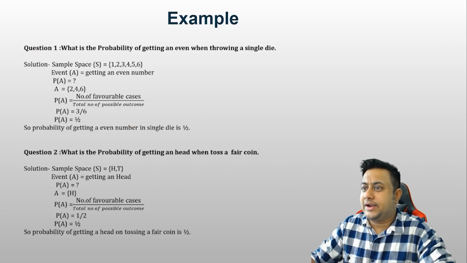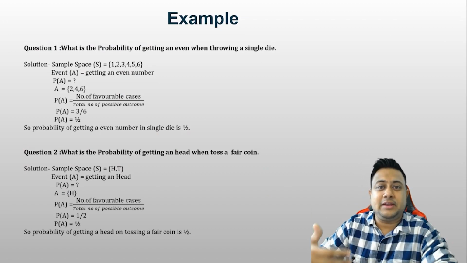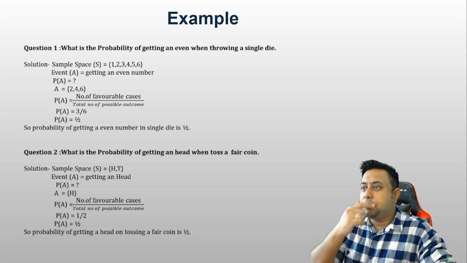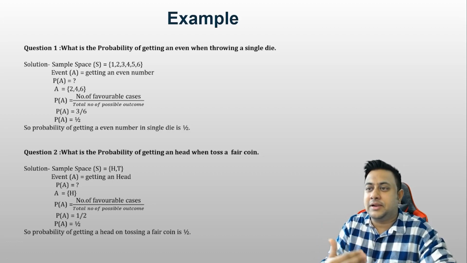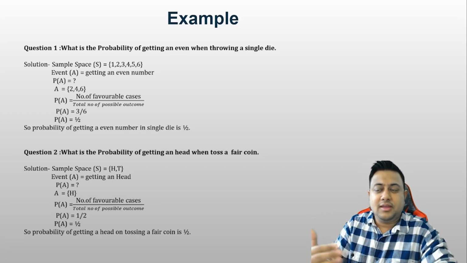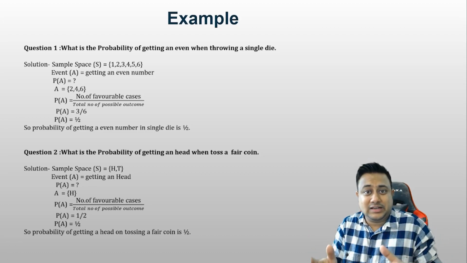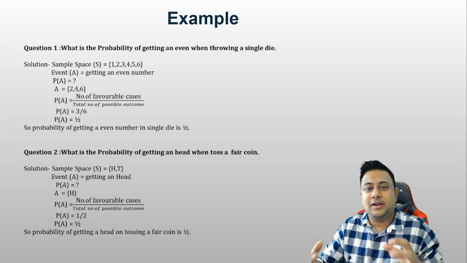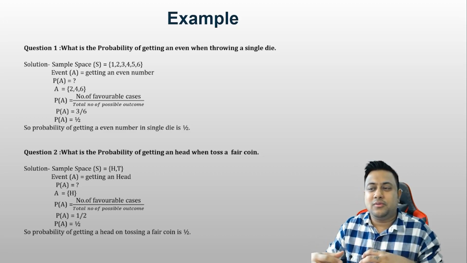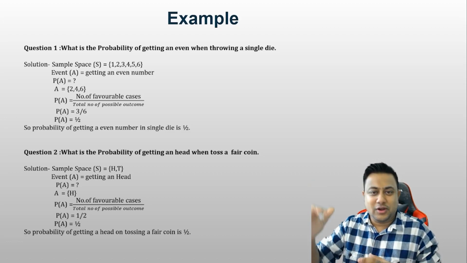Let's go ahead and check out some examples to help understand probability better. What is the probability of getting an even number when throwing a single die? I already explained that. The sample space here is going to be 1, 2, 3, 4, 5, 6. If you are a statistics or a mathematics student, this is how you should write an answer. That's the academic point of view. But when it comes to real scenarios, you don't have to write all these things.